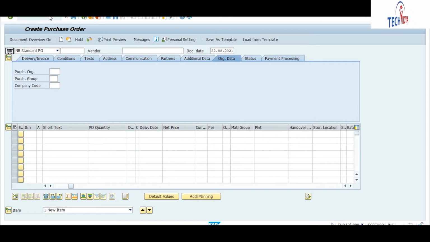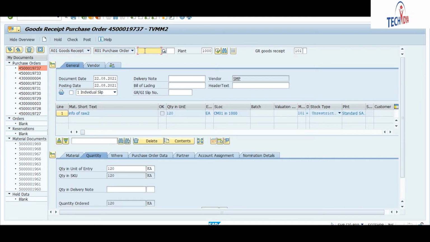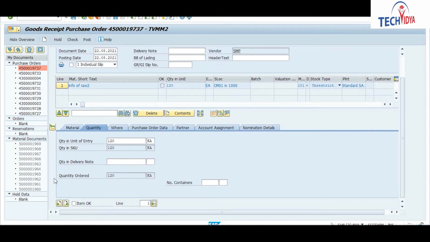Enter your MIGO T code, and enter your PO. With respect to this PO, I have ordered 120 quantity. Now come to the item details section.